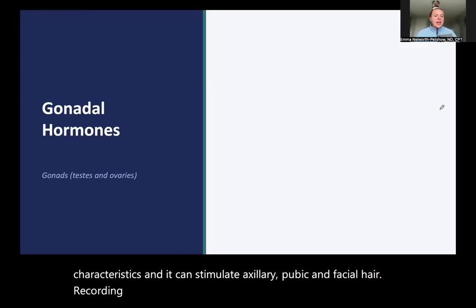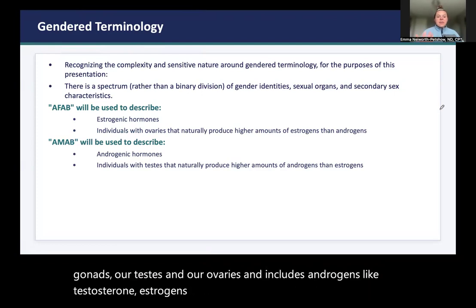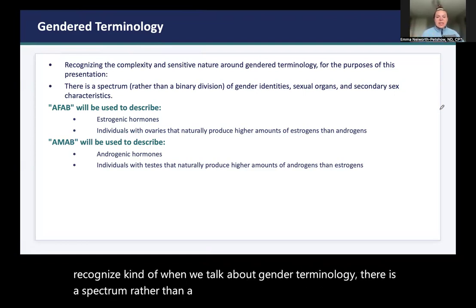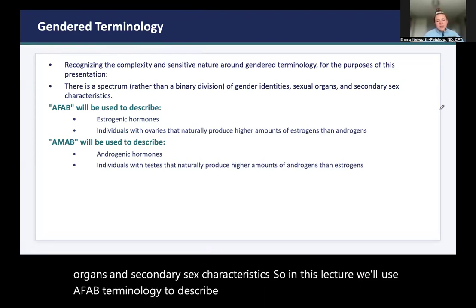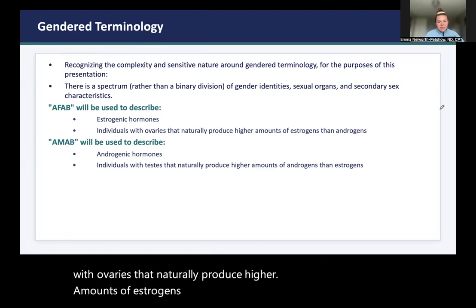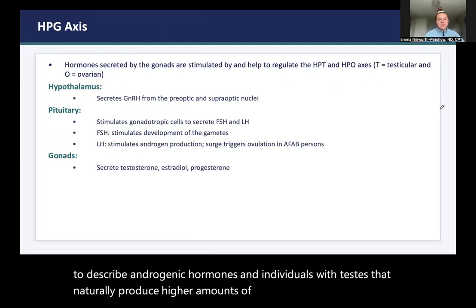Our hormones come from our gonads, our testes and our ovaries, and it includes androgens like testosterone, estrogens, and progestins. Now, it's important to recognize when we talk about gendered terminology, there is a spectrum rather than a binary division of gender identities, sexual organs, and secondary sex characteristics. So, in this lecture, we'll use AFAB terminology to describe estrogenic hormones, individuals with ovaries that naturally produce higher amounts of estrogens and androgens. And we'll use AMAB terminology to describe androgenic hormones and individuals with testes that naturally produce higher amounts of androgens than estrogens.